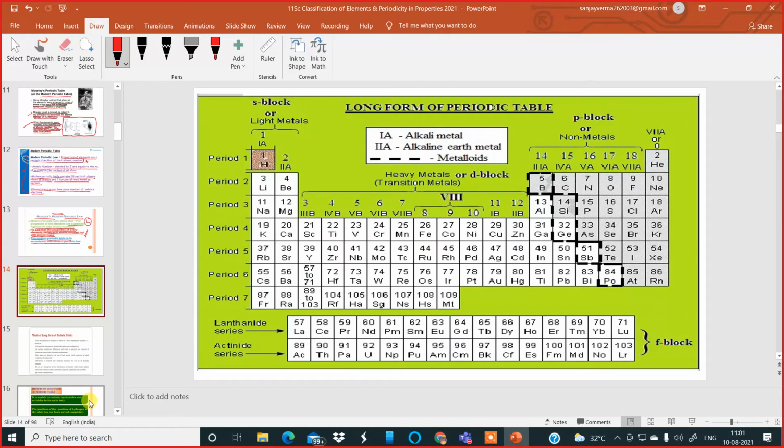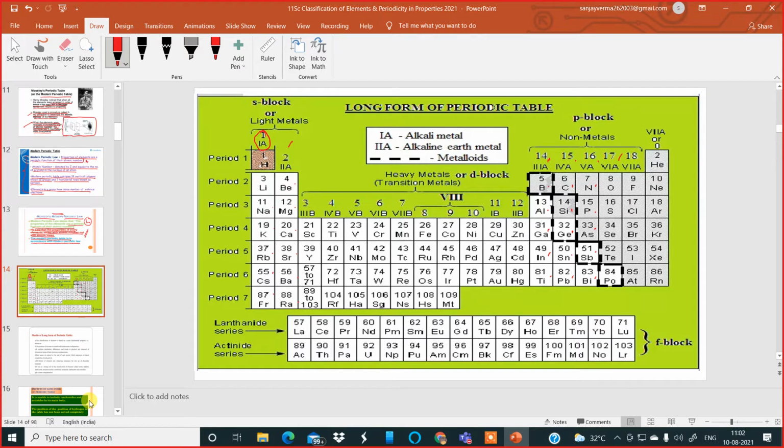Now, if you have a look at this long form of the periodic table, you can see almost all the elements have been placed in this table. Here you have group 1A: hydrogen, lithium, sodium, potassium, rubidium, cesium, francium. Group 2A or 2: beryllium, magnesium, calcium, strontium, barium, radium. Then group 3A: boron, aluminium, gallium, indium, thallium. Group 4A: carbon, silicon, germanium, tin, lead. 5A: nitrogen, phosphorus, arsenic, antimony, bismuth.